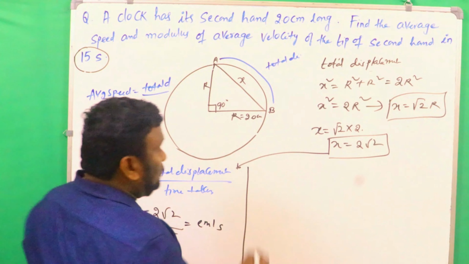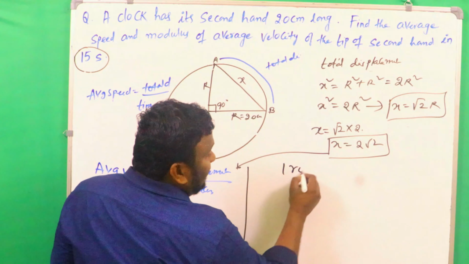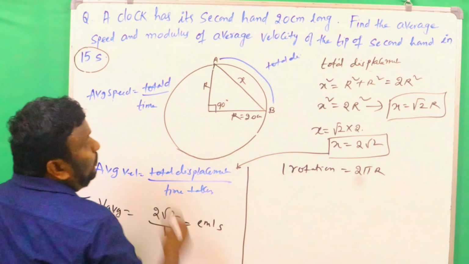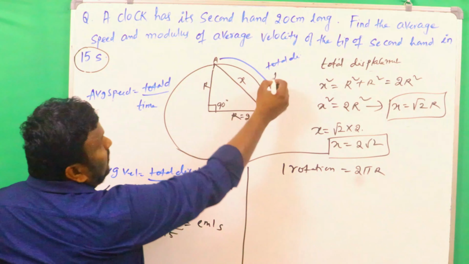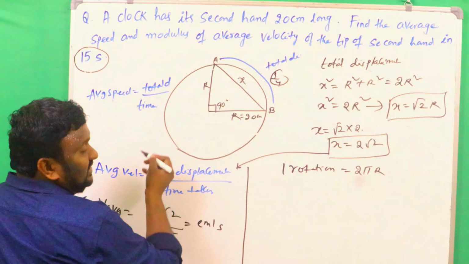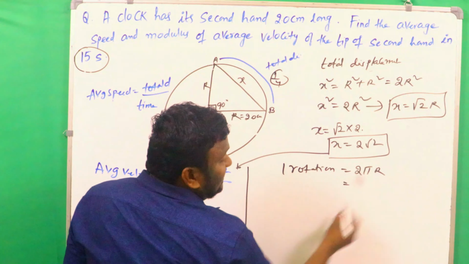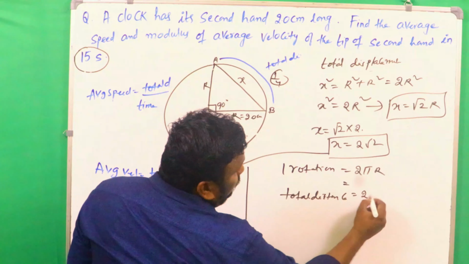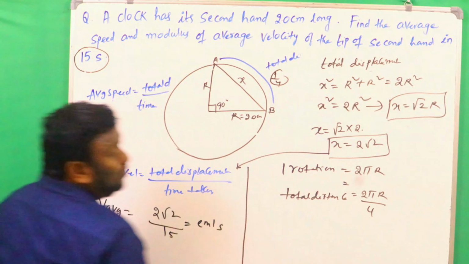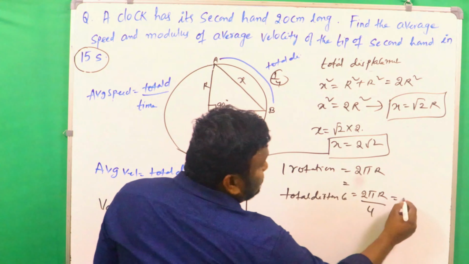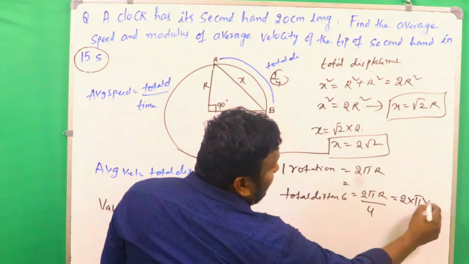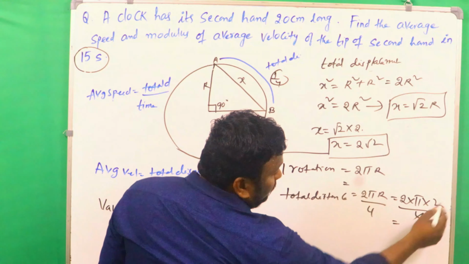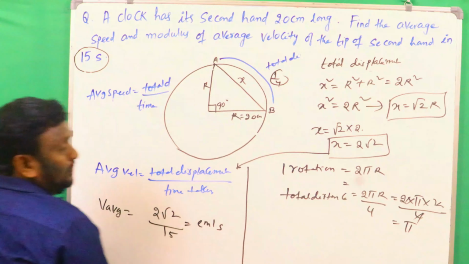So for one rotation, distance is equal to 2 pi r. But what is it here? This is only 1/4 part, 1/4 of the circle. That's why in this case total distance is equal to 2 pi r by 4. Again, here 2 into pi into r, the radius is 2, by 4. Then 2 into 2 is 4, 4 cancels. Then what do you have? Pi is there.